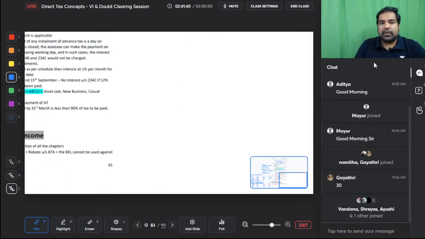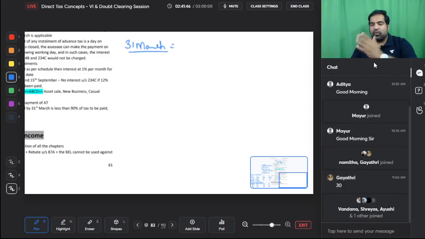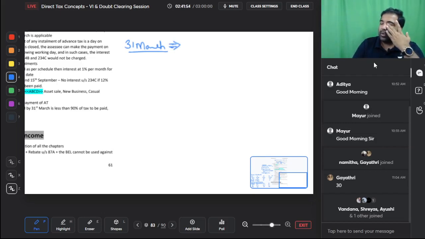At the end of the year guys, let's say we are on 31st March and you were supposed to pay 1 lakh in those 4 installments. So overall advance tax you should have paid 1 lakh. If by chance because of difference in estimates you paid up to 90% of that also, no problem. But if you paid, let's say, only 85,000, then on the balance 15,000 you will pay at the rate of 1% till the return that you file.